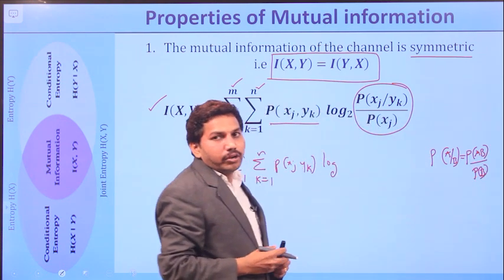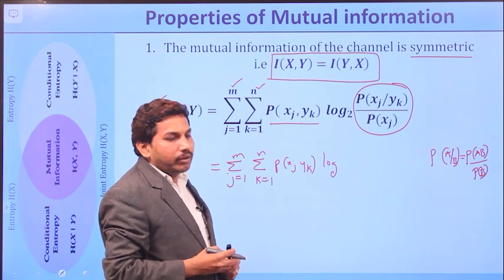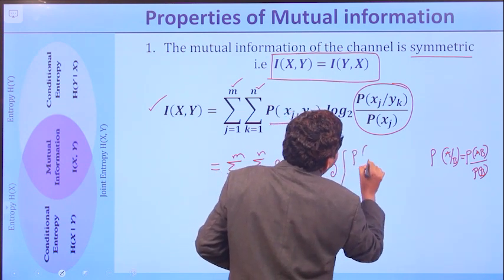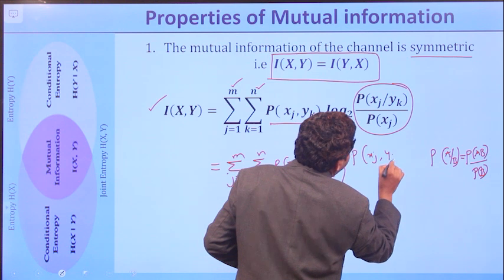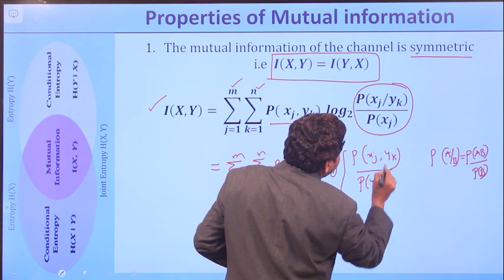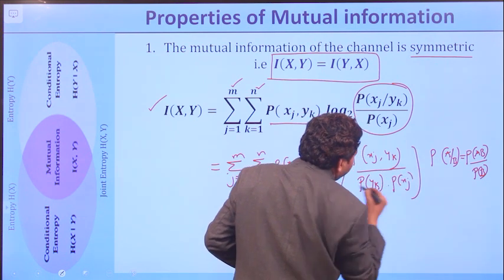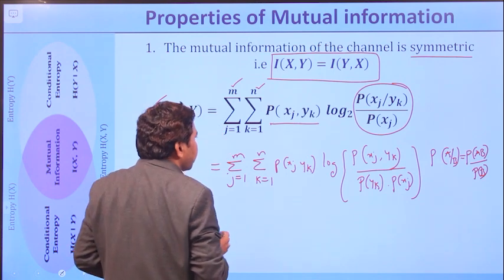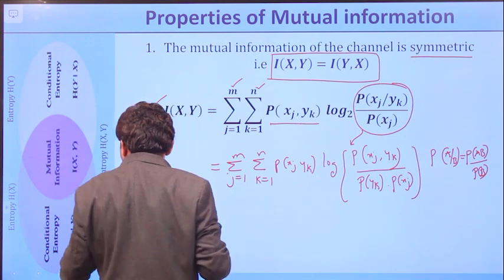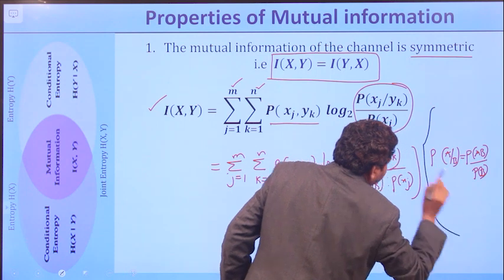If you remember in probability, the formula for p of a by b is p of a into b by p of b. So you can apply it here. So it becomes p of xj comma yk by p of yk into p of xj. The only change is this part. From this step to this one, the change is only that part, and this one you can keep aside for your reference.